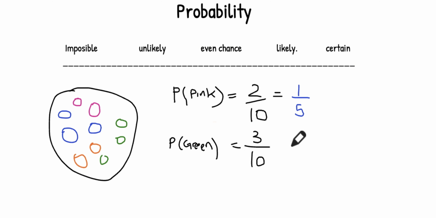And as I told you, you can even represent this as a decimal, that is 0.3, or you can represent it as a percentage, that is 30%. So the key is this, always knowing, okay, the event, could it be impossible? Could it be unlikely? Could it be even chance? Could it be likely, or could it be certain? So we know that 3 over 10 will be somewhere here. So it's unlikely that we'll pick a green sweet. All right, and the probability is a 30% chance. If you are blindly picking a sweet, you have a 30% chance of picking a green sweet.